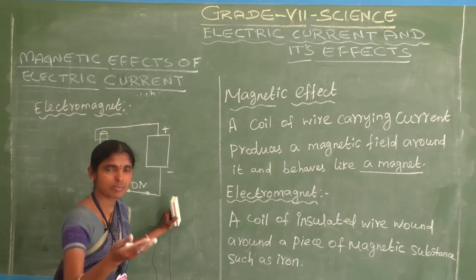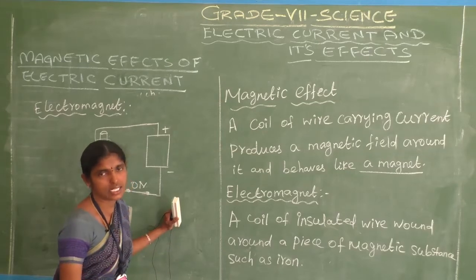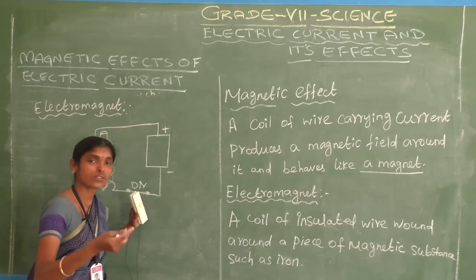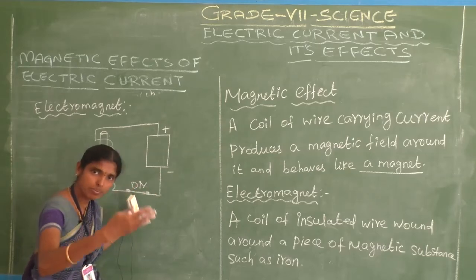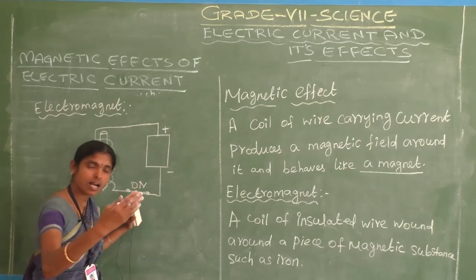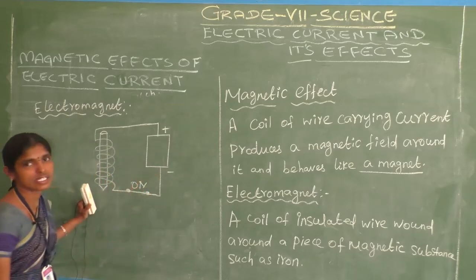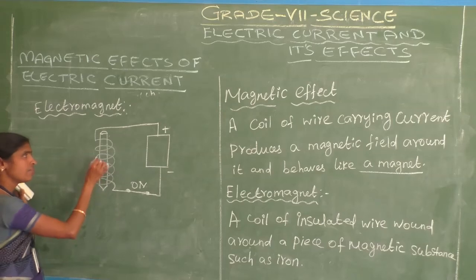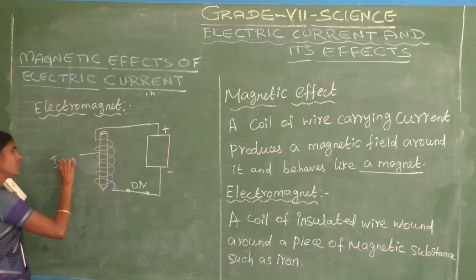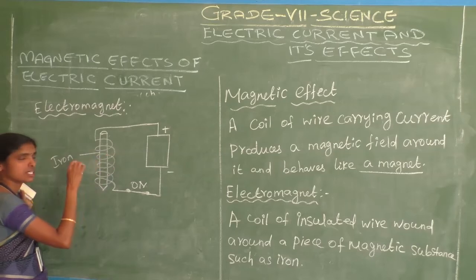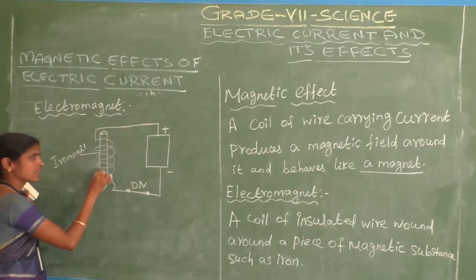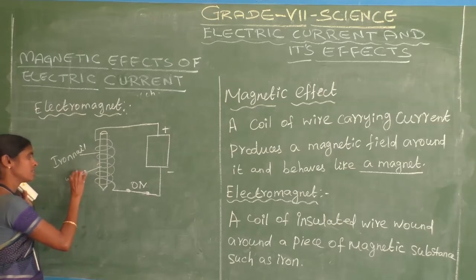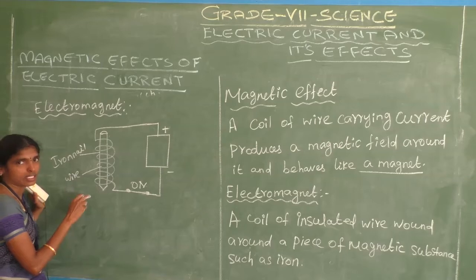Many electrical appliances work based on the magnetic effect of electric current. The most important part of the magnetic effect of electric current is the electromagnet. So we prepare an electromagnet. How do we make an electromagnet? We discussed that. Okay, see here, let us consider an iron nail, a magnetic substance. A wire, a coil of wire, is wound around it. That is an electromagnet.